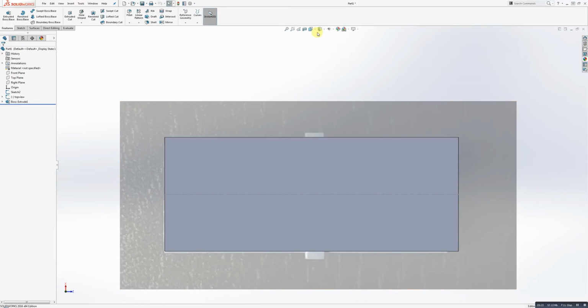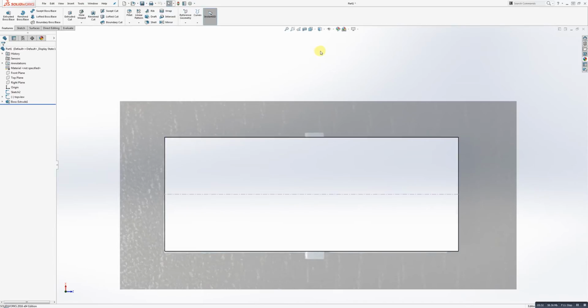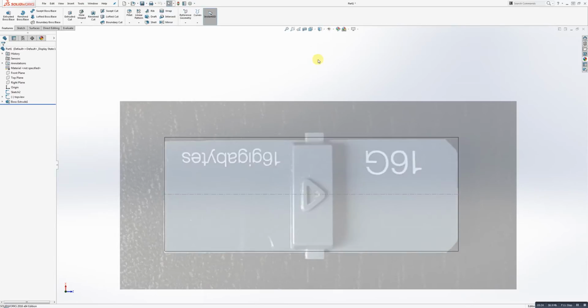It's quite wild. One thing you can notice here is that the shading on my part is hiding the image, so I can click and change this to wireframe mode. See a little bit more of what I'm doing. So I'm noticing I've got these chamfered edges. They look to be about 45 degrees. So maybe I'll get on top of that and I'll just slice the edges off of my model.